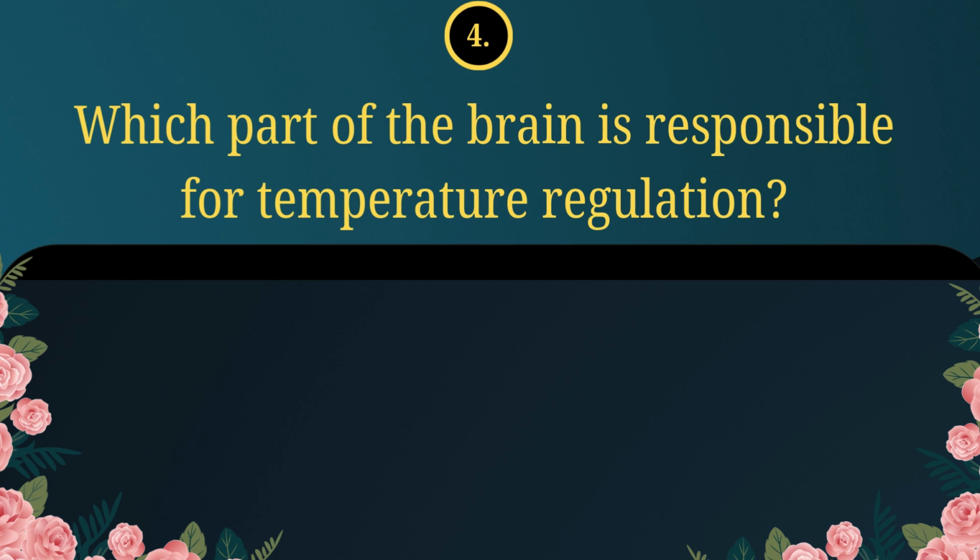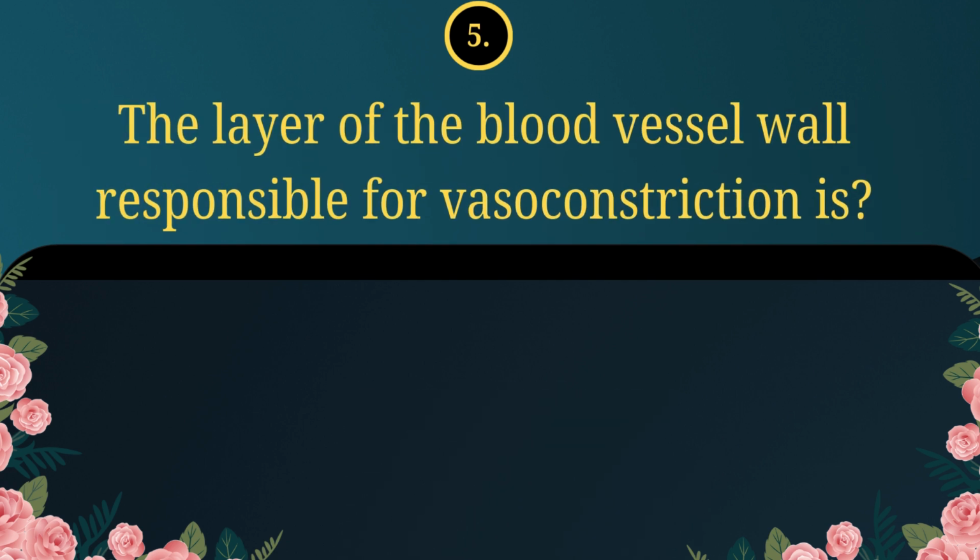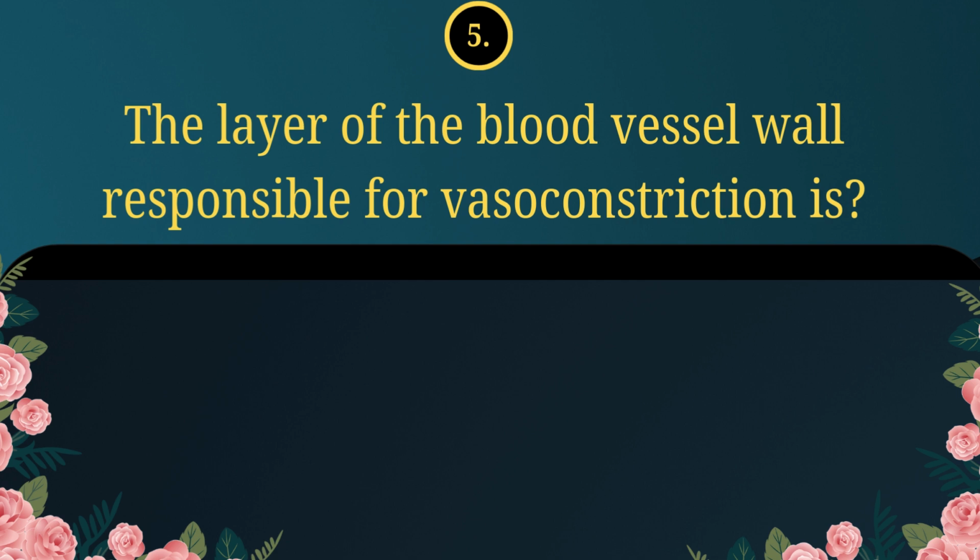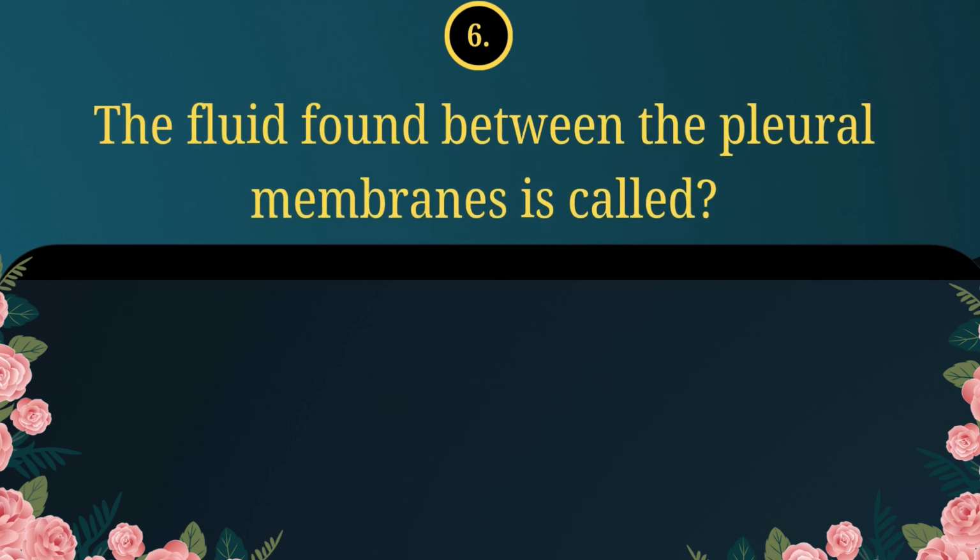4. Which part of the brain is responsible for temperature regulation? Hypothalamus. 5. The layer of the blood vessel wall responsible for vasoconstriction is tunica media. 6. The fluid found between the pleural membranes is called pleural fluid.